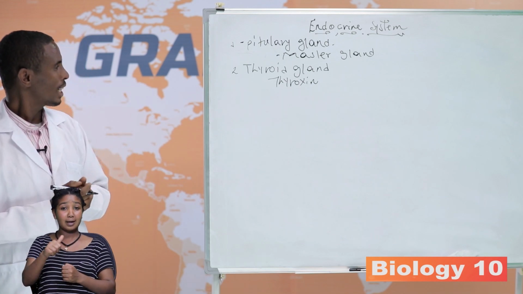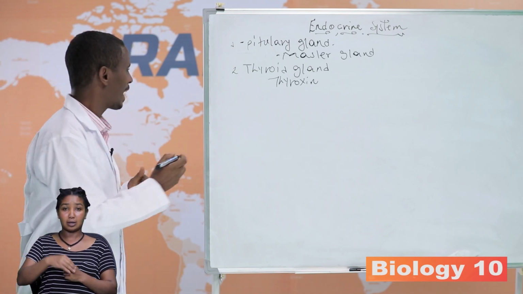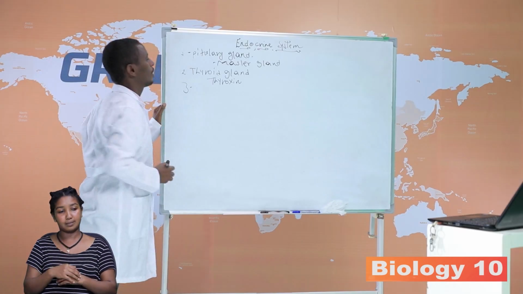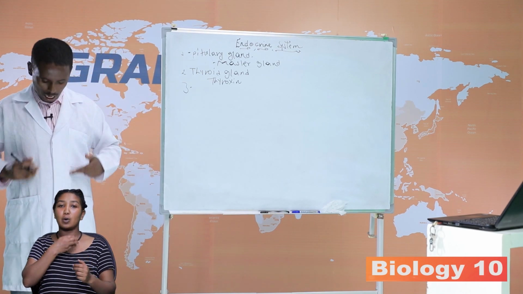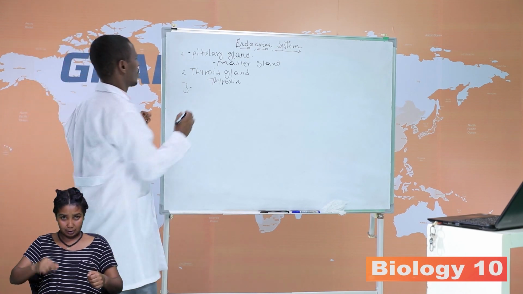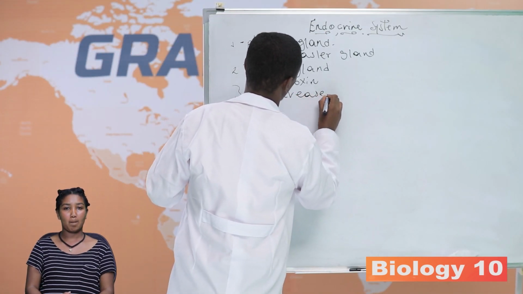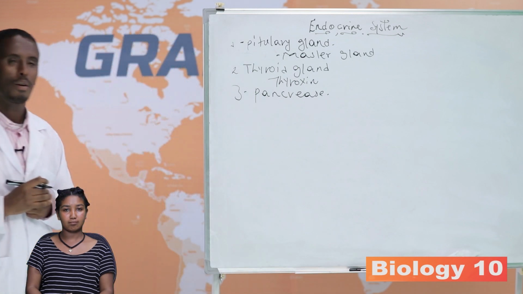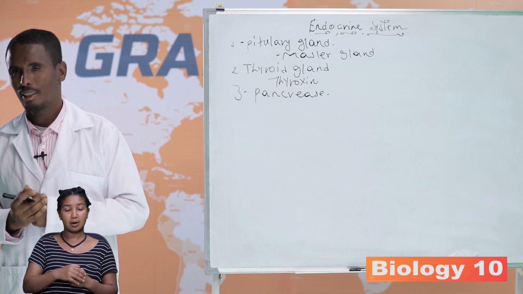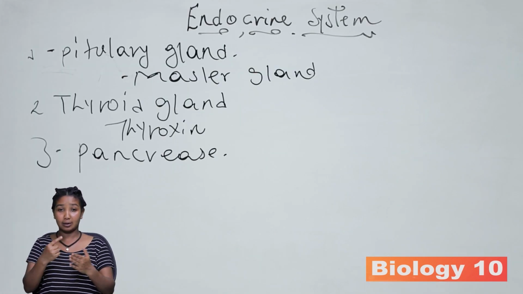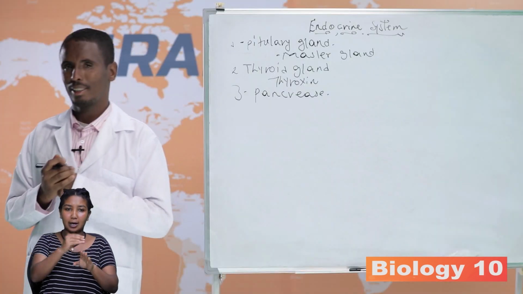The other important endocrine gland is the pancreas. The pancreas is both an exocrine and an endocrine gland. Why?